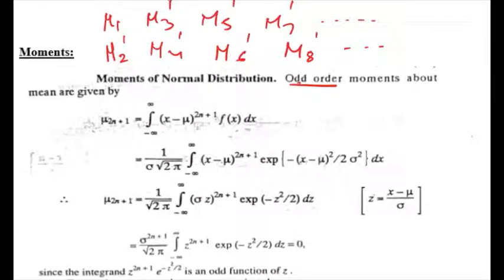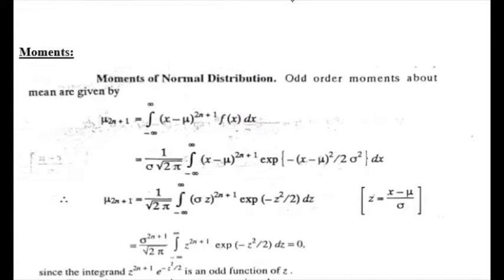If we remove this dash, then we will get the central moments as mu 1, mu 3, mu 5, mu 7. These are central moments of odd orders. Mu 2, mu 4, mu 6, mu 8, etc. are the central moments of even order. Now here obviously mu 1 equal to 0. For a particular distribution like normal, let us divide the moments into two parts, which are odd order moments and even order moments.